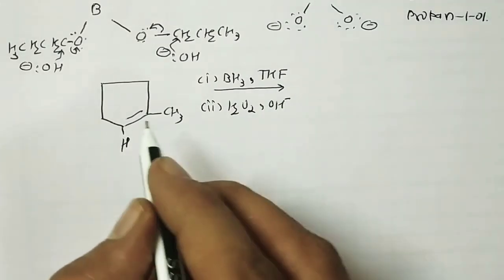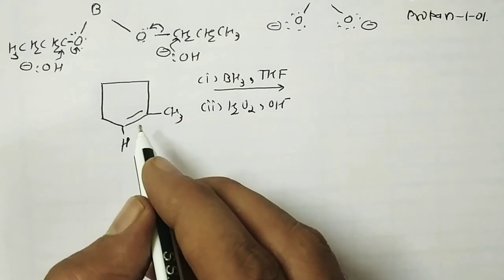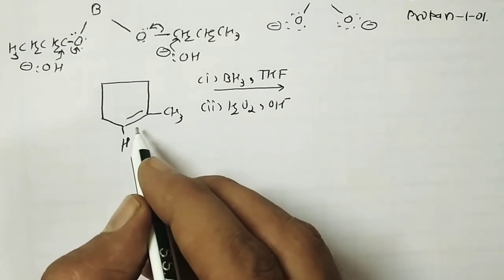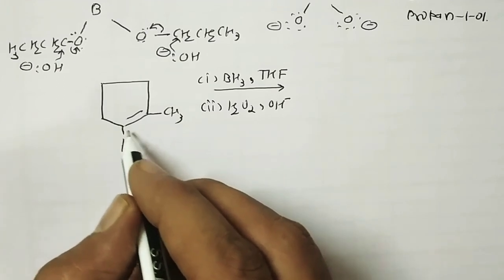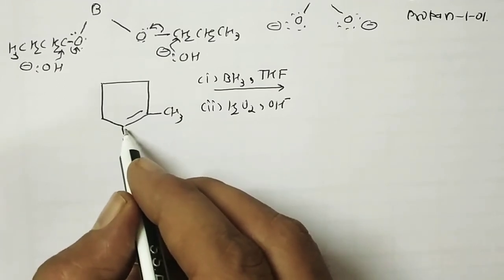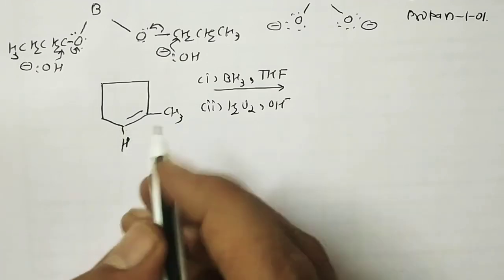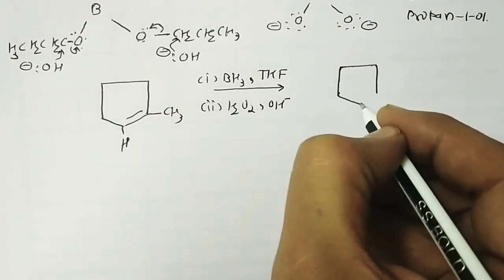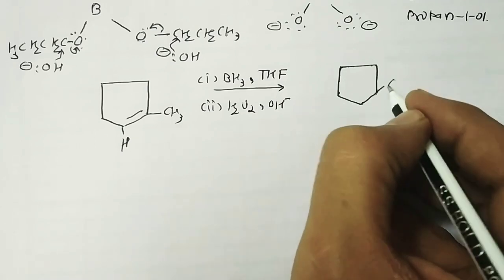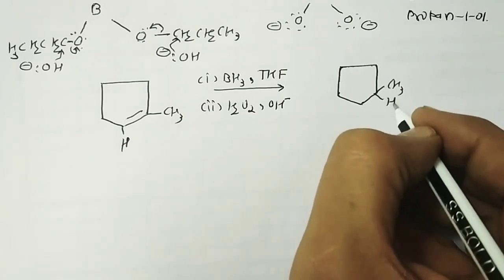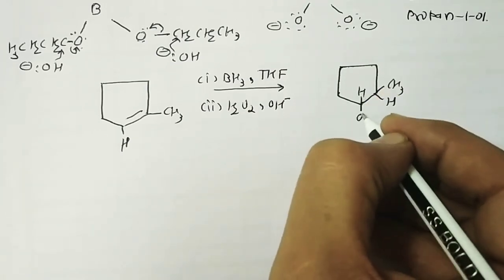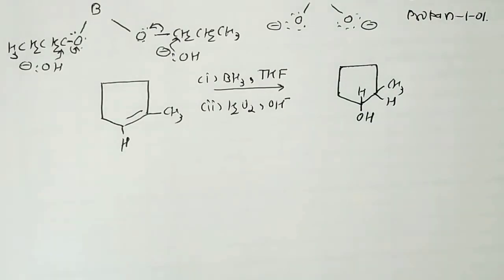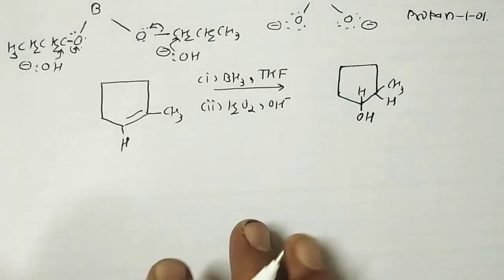So it's a simple method, because there is a double bond. Where do we have to add the OH? Because it's anti-Markovnikov, we have to add OH here, because the more electronegative portion is added here. So we get a product like this: CH3, H, H. So this is the type of question.